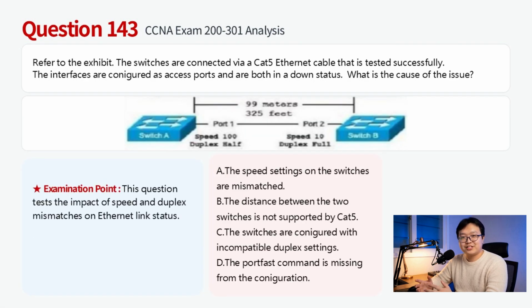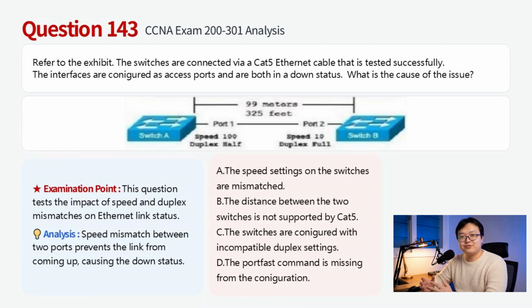Ethernet links require matching speed settings to come up. If the two ends are configured with different speeds, the physical layer cannot establish a connection, resulting in both ports remaining in the down status. Therefore, this question chooses A.